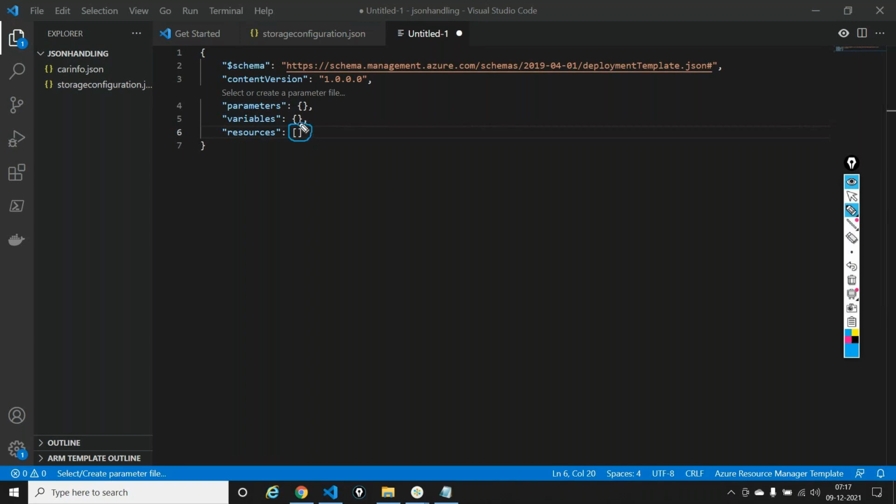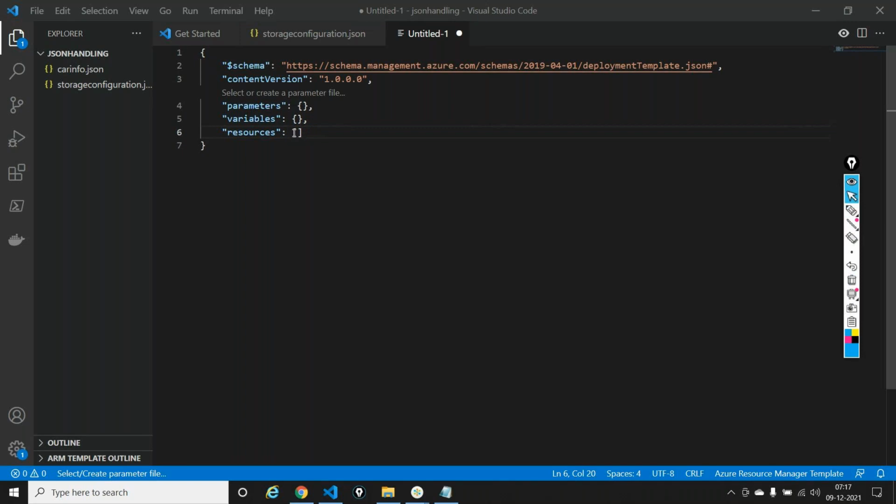It's an array, meaning you can declare multiple objects. And what kind of an object do you declare here? You declare what you want to create. Let's say you want to create a storage account, because that's what we know about, right?